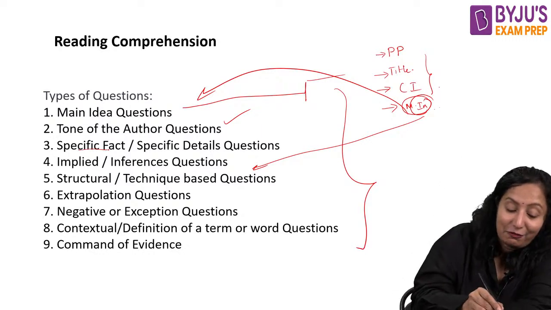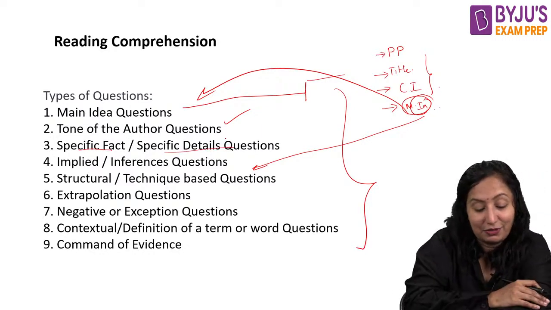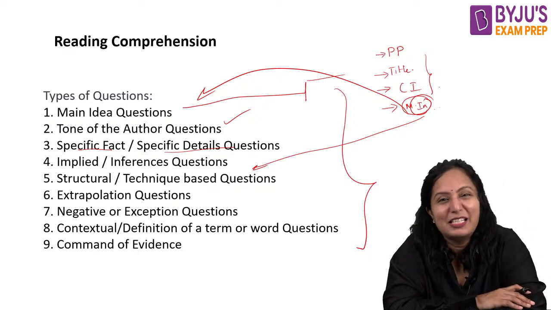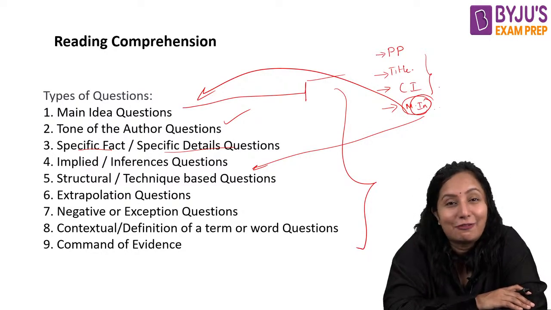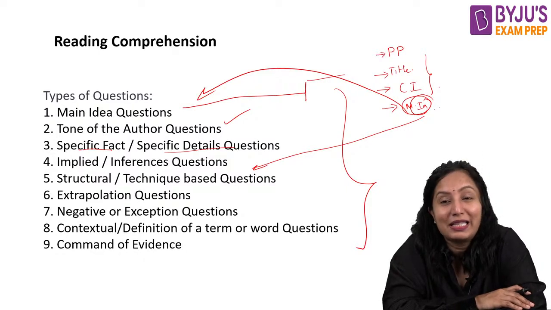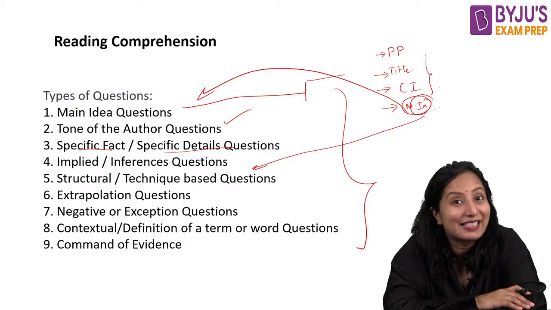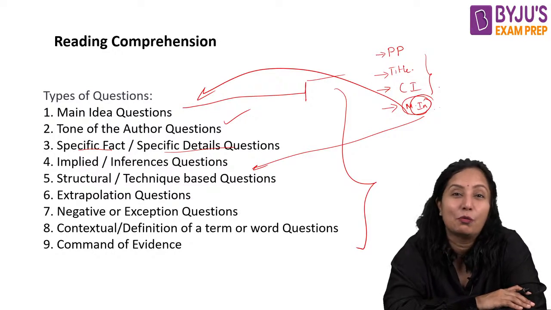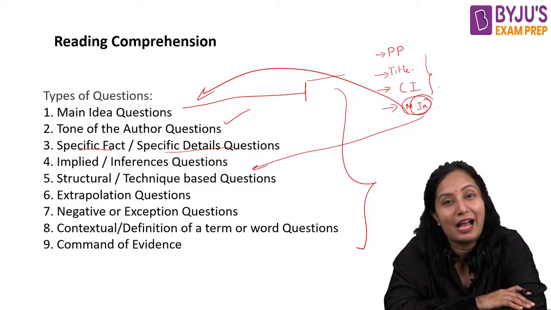The next is the specific detailed fact question. This is one of the interesting questions, and in fact one of the easy and direct questions. Why? They will be picking up one idea or one sub idea that is presented in the passage, and on the basis of that they will be asking what, why, when, which and how.